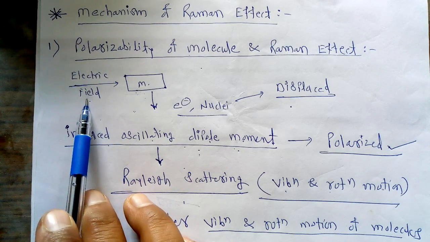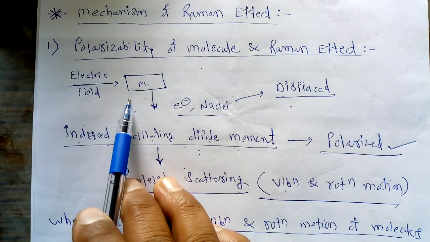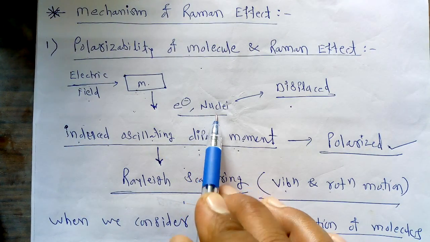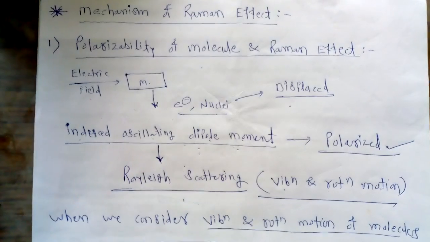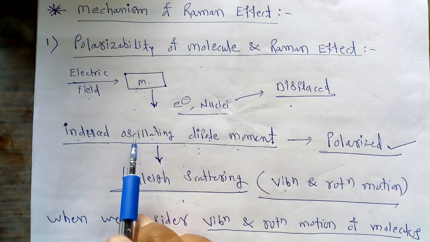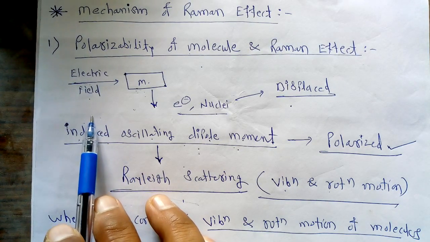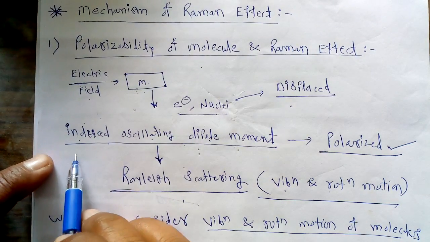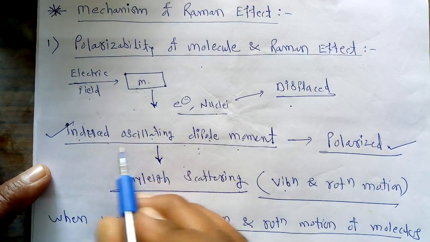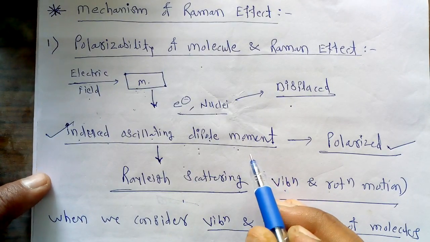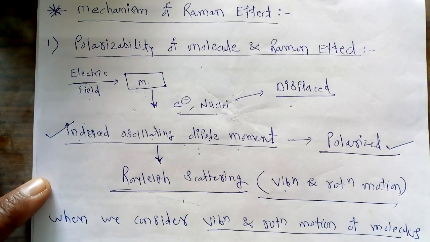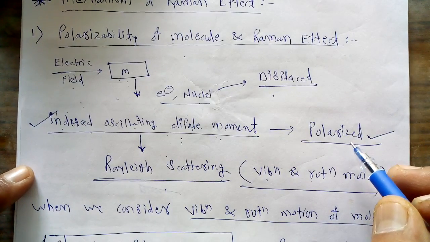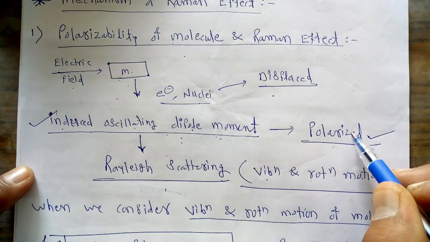a particular electric field. Due to such an interaction, there is a displacement of electrons and nuclei. Whenever such an electric field is applied on a sample, each molecule interacts with this electric field at a different rate, and due to this there is a formation of an induced oscillating dipole, and due to this dipole formation, we can say that our molecule is called a polarized molecule.